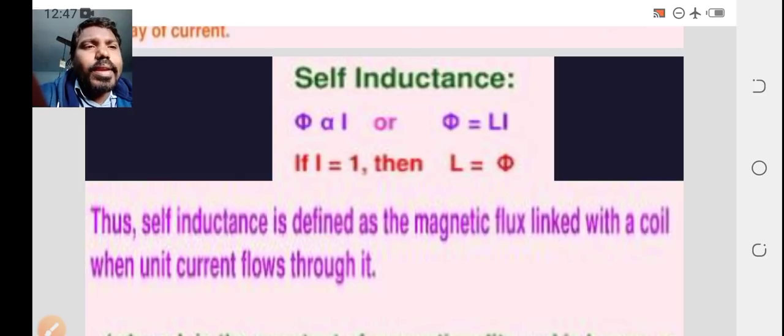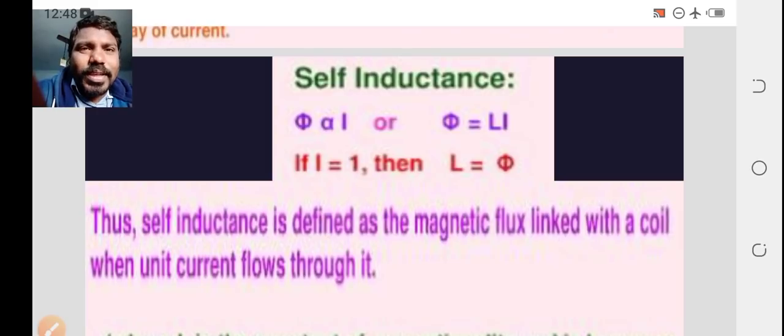If the current is unity, I equal to 1, then L equals phi. Therefore, the self-inductance is defined as the magnetic flux linked with the coil when unit current flows through it.